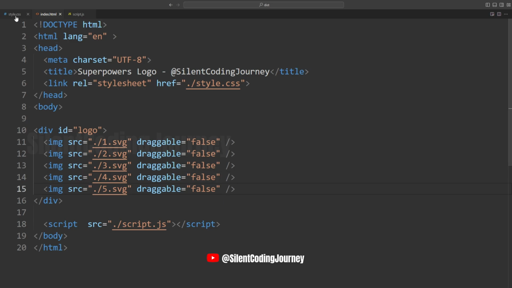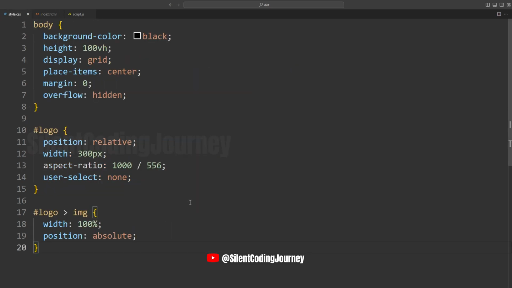The content of the CSS file is even simpler. Here, we will only discuss 2 properties, aspect ratio and user select. Aspect ratio is a newer CSS property and might not be supported in some browser versions. It sets the width to height ratio of an element, which here is 1000 to 556.